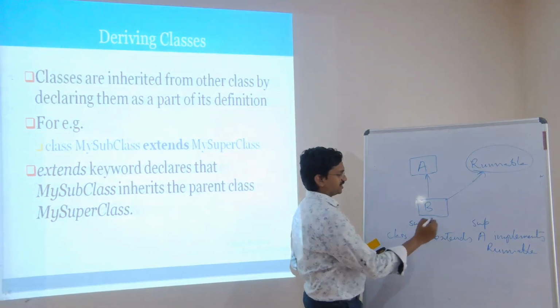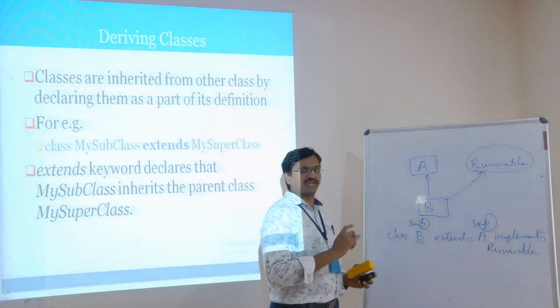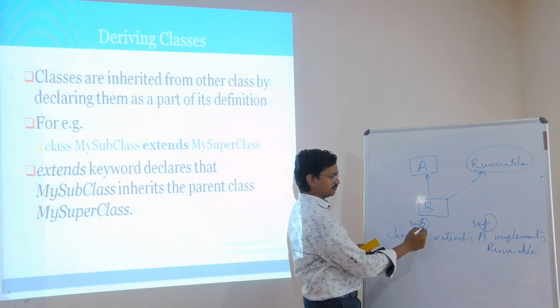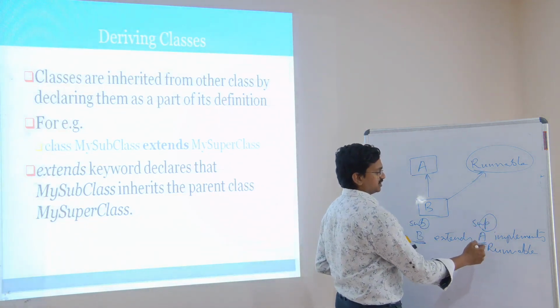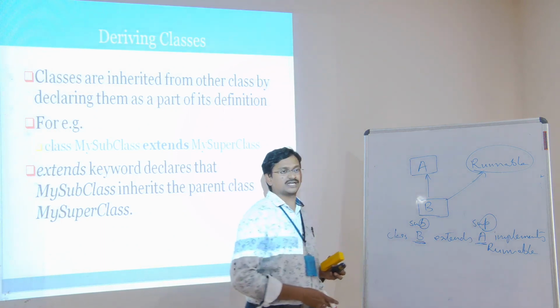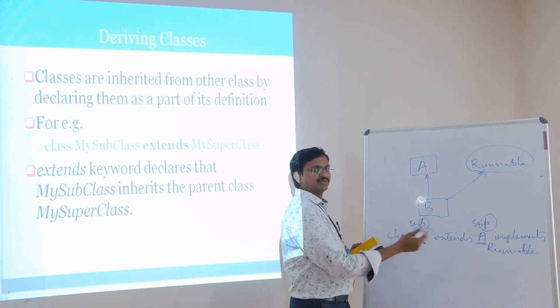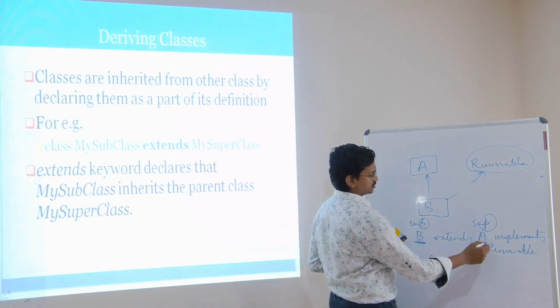See, B comes in alphabetical order, B comes first and P comes later. So B should be the first class name and P, the superclass, should be the second class name. This is one simple trick for any person who is getting confused about how to write inheriting classes. So B is a subclass and A is a superclass.